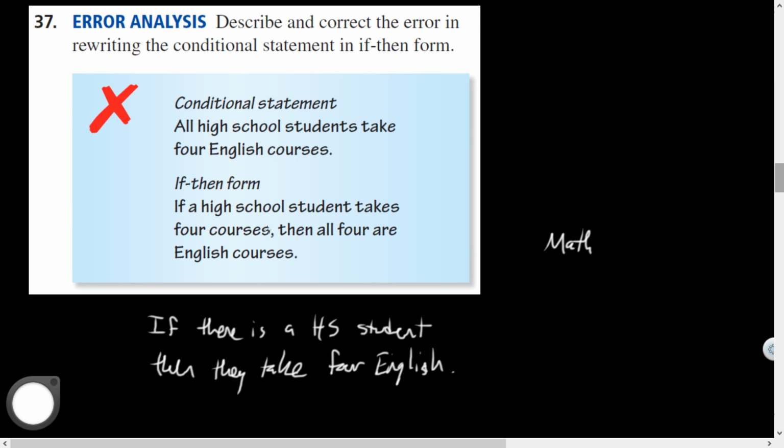And so what was their mistake? They took this piece right here, and that belonged at the end. And we didn't know anything about all 4 of their courses being English. That doesn't make any sense. They added information to their statement that was not in the original condition. So that's what I would say.